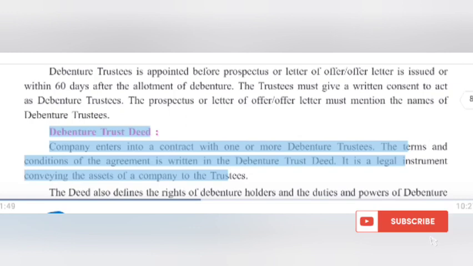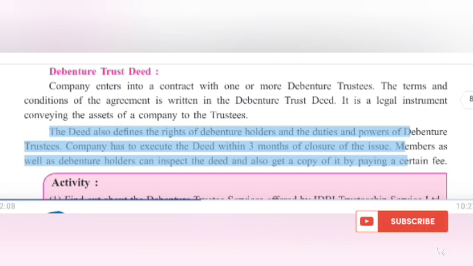The terms and conditions of the agreement are written in the debenture trust deed. It is a legal instrument conveying the assets of a company to the trustees. The deed also defines the rights of debenture holders and the duties and powers of debenture trustees. Company has to execute the deed within 3 months of closure of the issue. Members as well as debenture holders can inspect the deed and also get a copy of it by paying a certain fee.